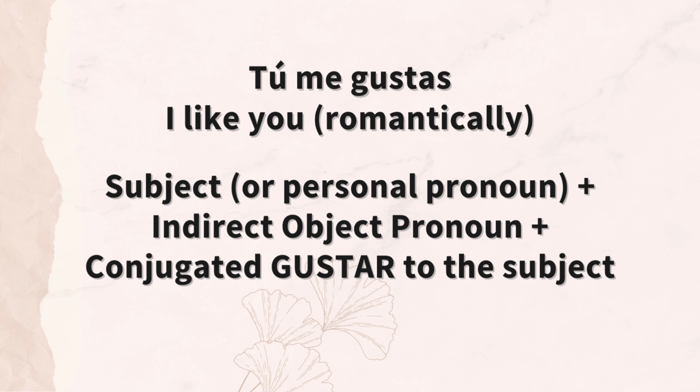So in this structure, we see the subject, tú. It could be a name as well, but in this case, we'll use the personal pronoun. Then we're going to use the indirect object pronoun, me, to me or for me, and then we're going to conjugate the verb gustar to the subject. In this case, gustas. Gustas goes with tú. The personal pronoun tú is not really needed in the sentence, but it's useful to clarify the subject, especially when we're talking about he or she.